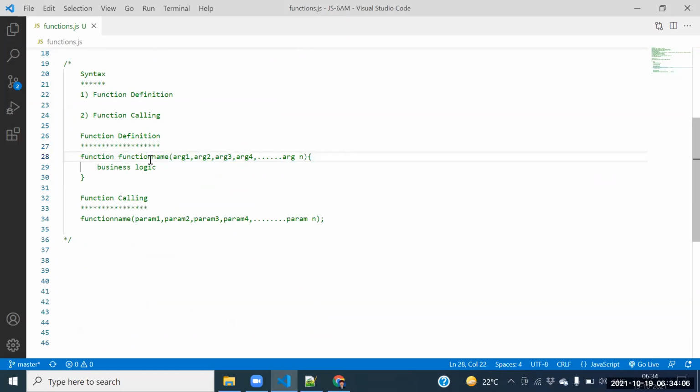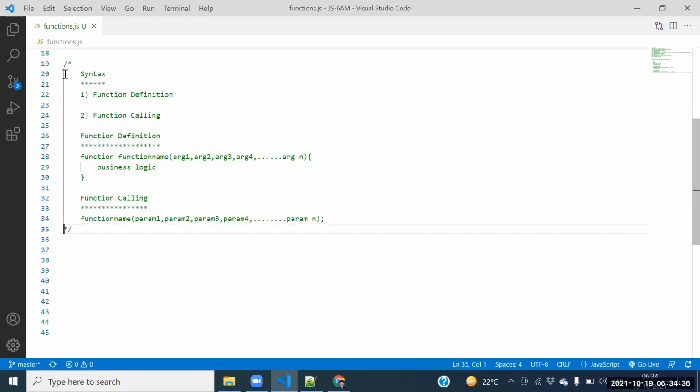How to provide the function definition? Function name, then argument 1, argument 2, argument 3, argument 4, up to argument n. And this one, what do you call? Function calling. So function name, then parameter 1, parameter 2, parameter 3, parameter 4, up to parameter n.